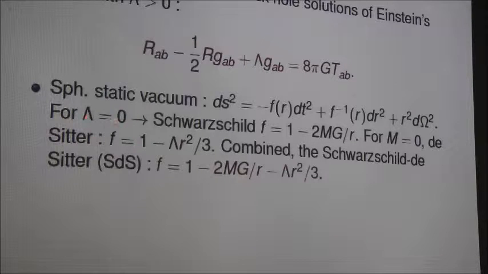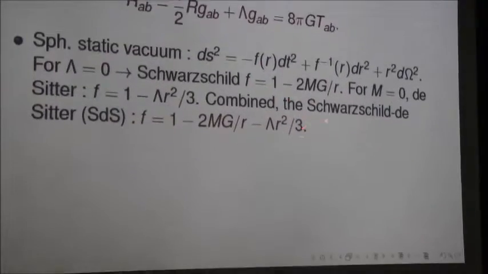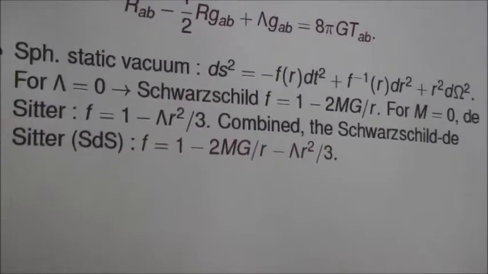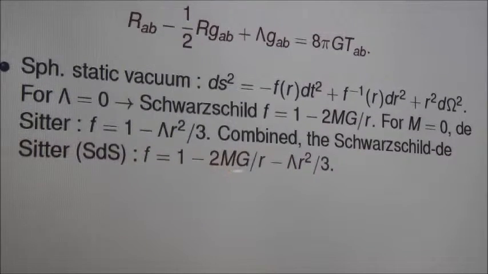We know that for lambda equal to 0, you have the Schwarzschild solution, and for m equal to 0, when there is no mass, we can have the de-Sitter solution. If we combine both, we get a remarkably simple solution called the Schwarzschild de-Sitter solution, where this metric function f of r is given by this.